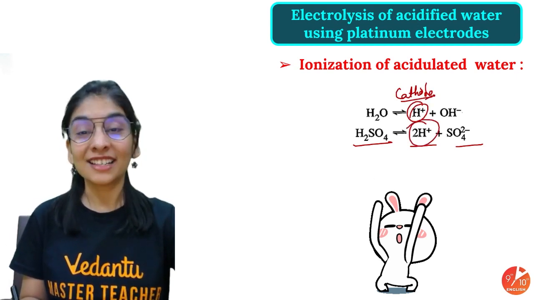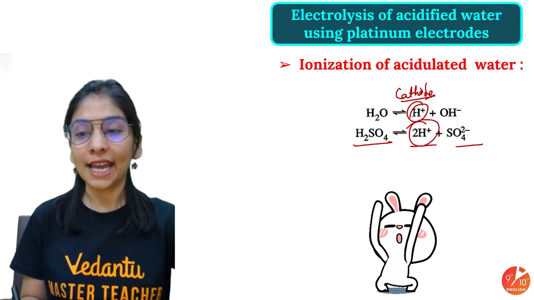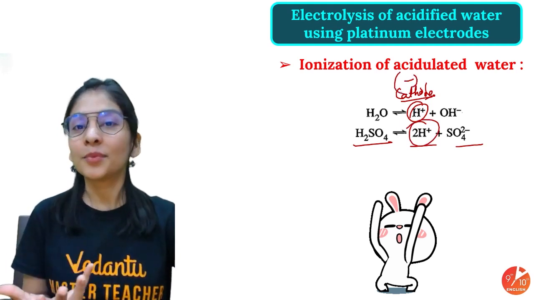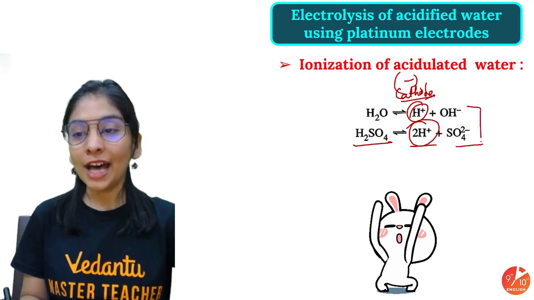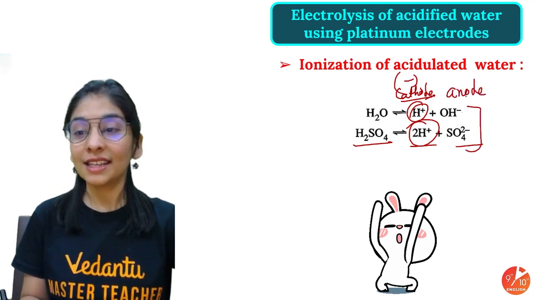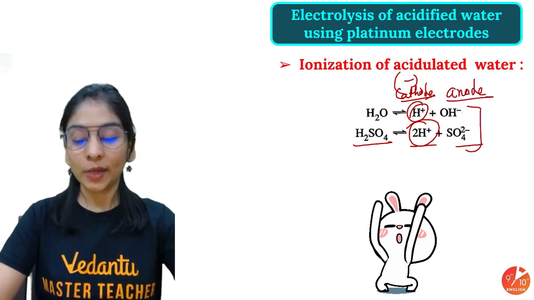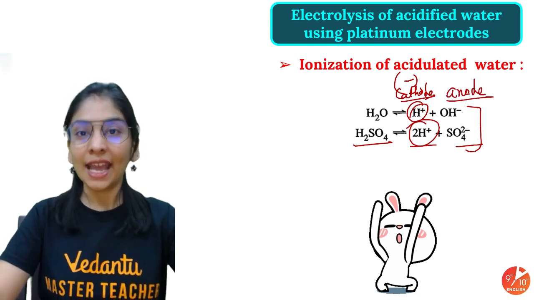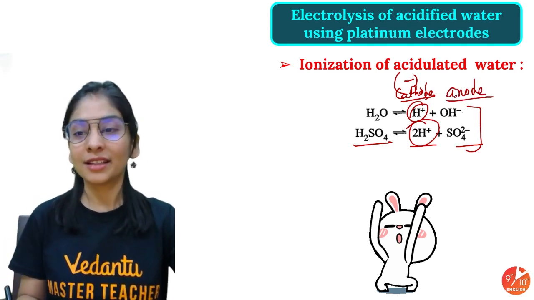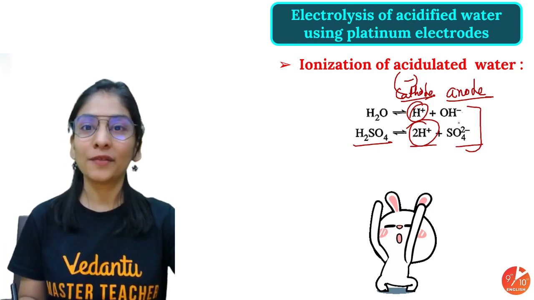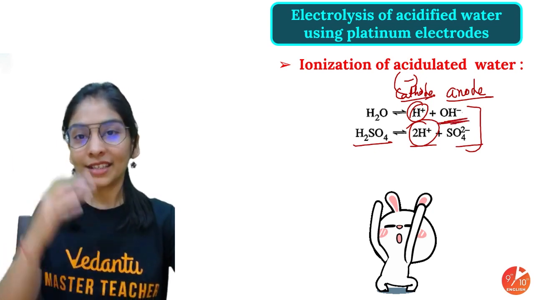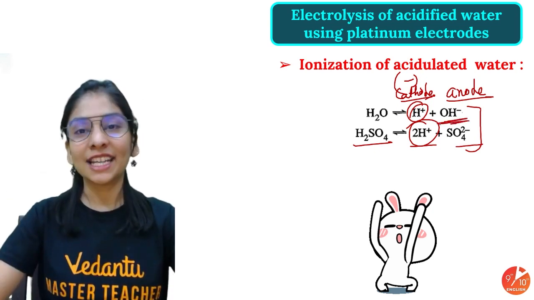The cathode attracts cations, so H positive will move towards your cathode and give a stable substance, that's hydrogen gas. But for the anode, which attracts anions, there is a competition between hydroxyl ion and sulfate ion, and as I taught in the electrochemical series, this war will be won by OH ions, coming at the bottom, having more tendency to discharge.